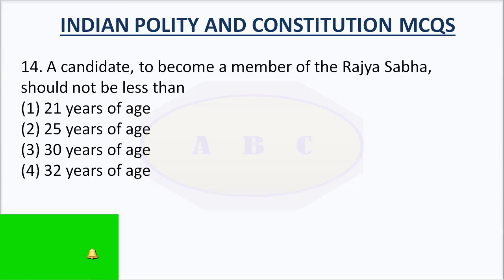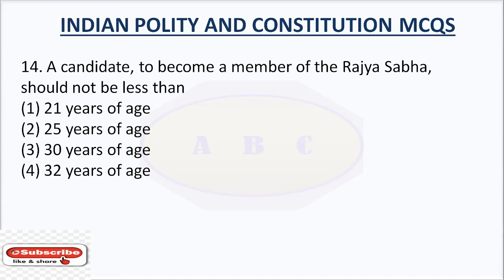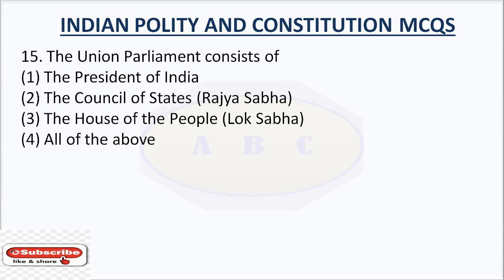Question number 14. A candidate to become a member of the Rajya Sabha should not be less than option number 1, 21 years of age, option number 2, 25 years of age, option number 3, 30 years of age, option number 4, 32 years of age. The right answer is 30 years of age.